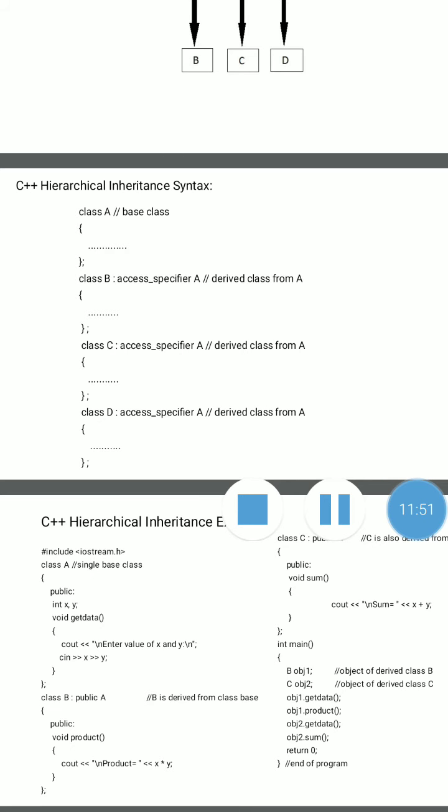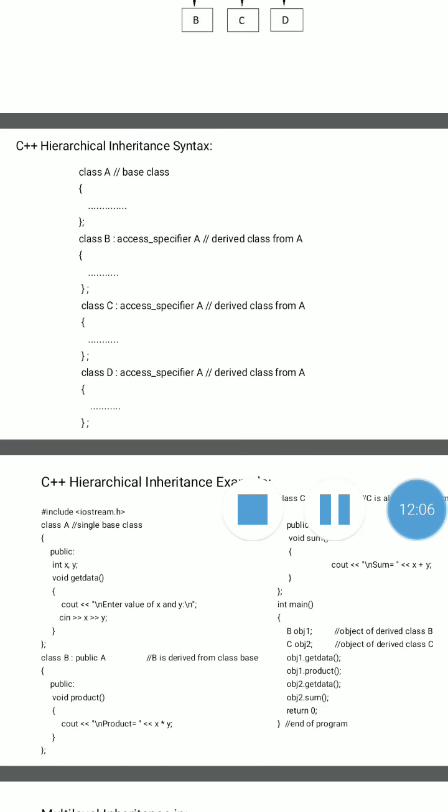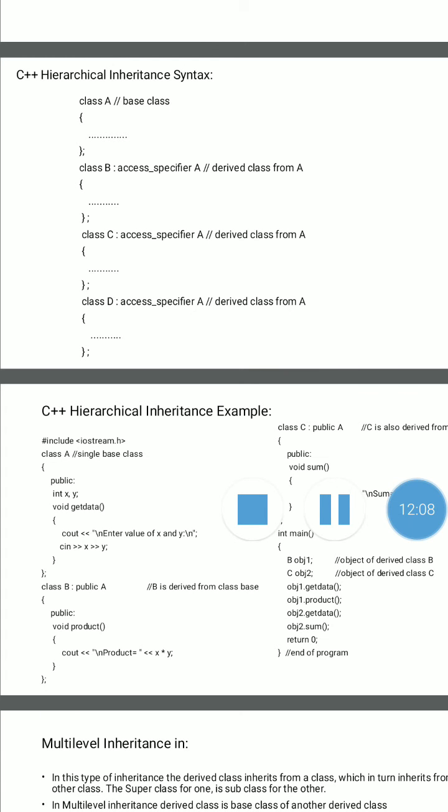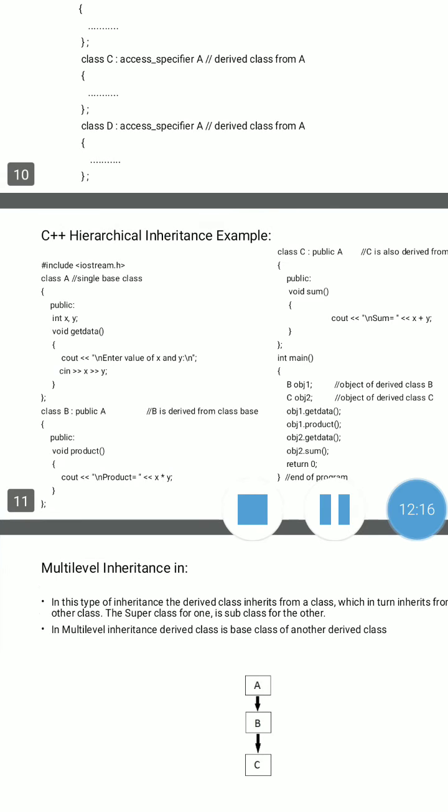Then the body of the base class, B class, derived class B is completed with a semicolon. Then the next derived class, that is C, then colon, access specifier, base class name A, then the body of the derived class C is completed, then the same for class D. Here a single base class and more than one derived class are present. Then a simple example.